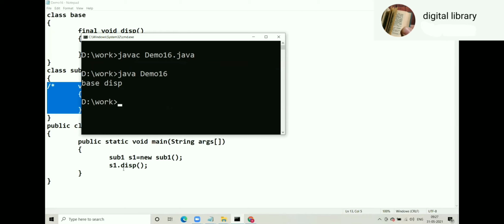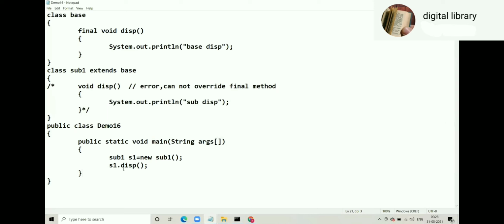Base display. The output is base display. Clear?